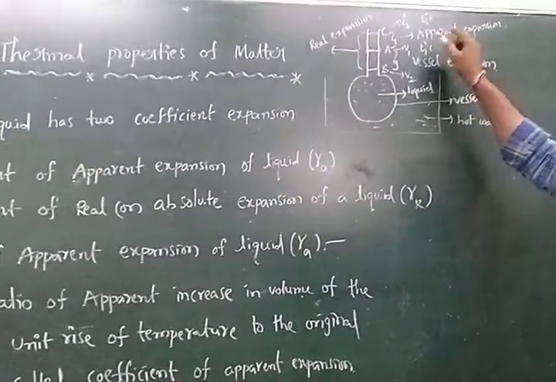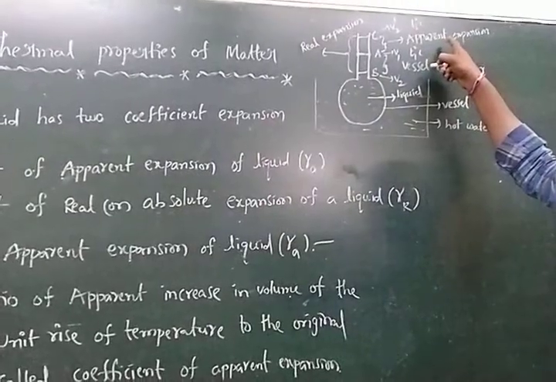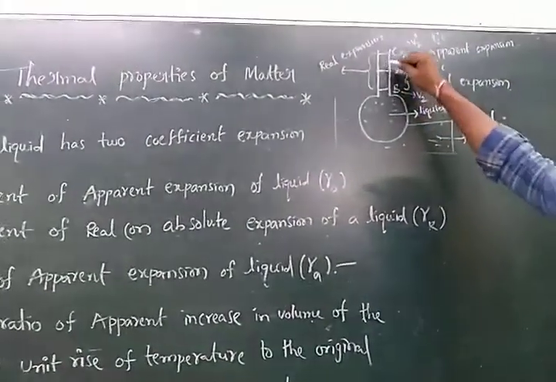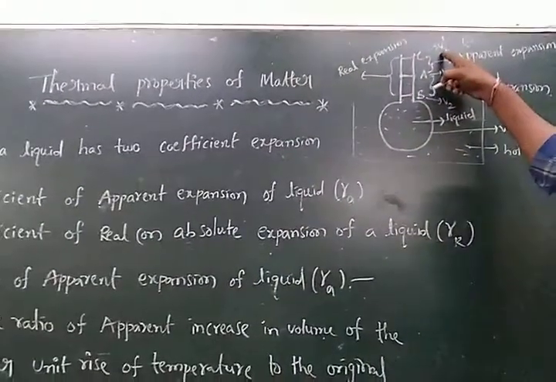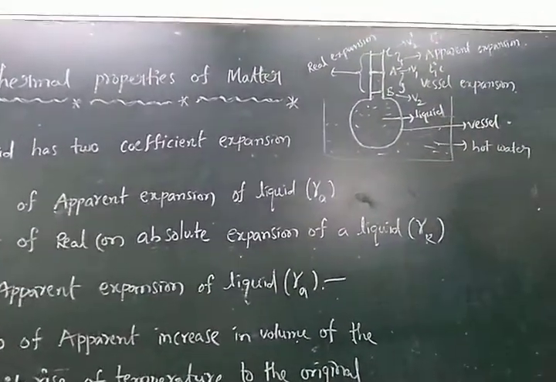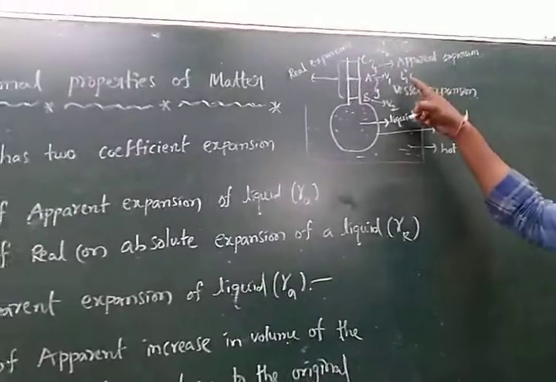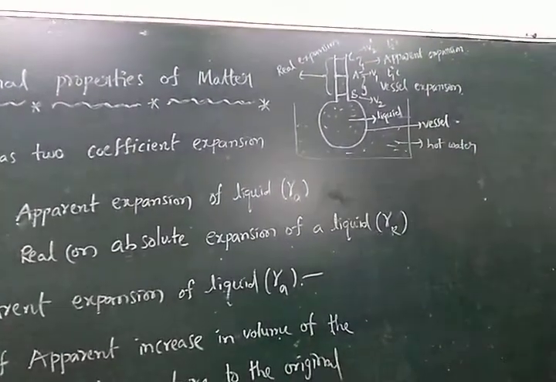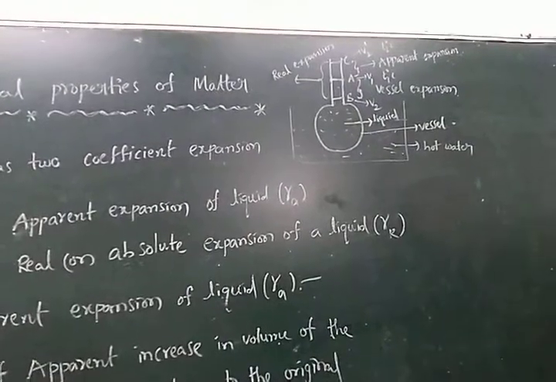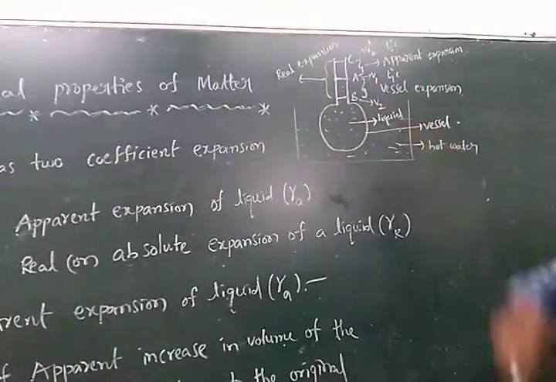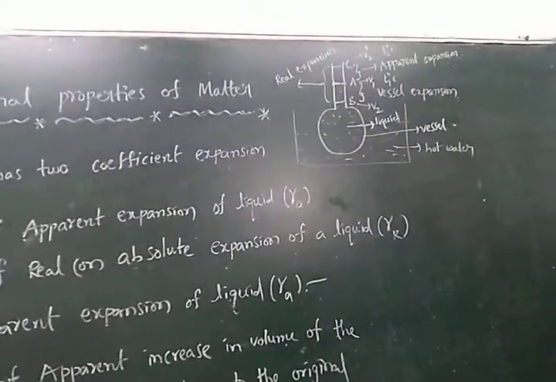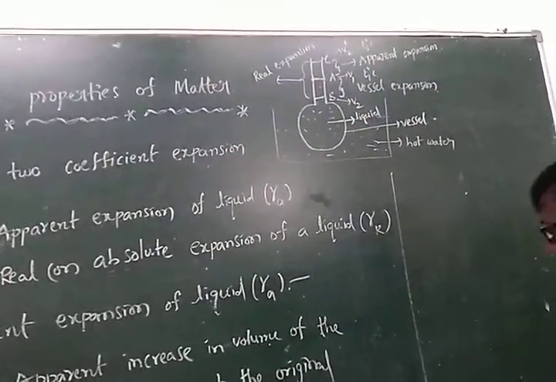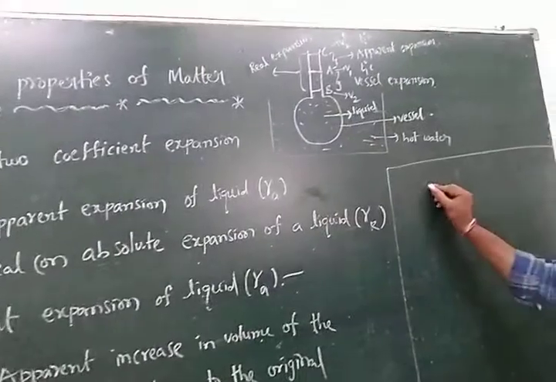Now, the ratio of apparent increase in volume. Here the liquid volume increases for a rise of temperature from T1 degree centigrade to T2 degree centigrade, relative to the original volume. Now see, this is the formula.